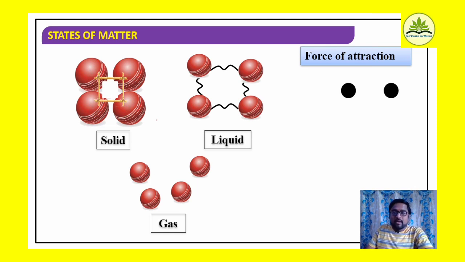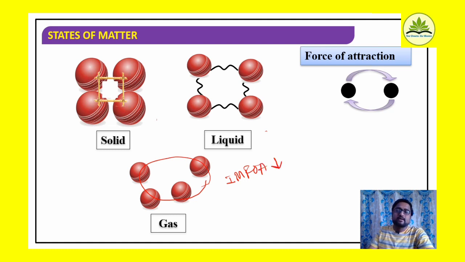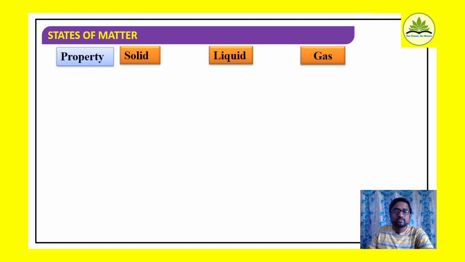Okay. Well, say force of attraction, if I consider, say they attract one another. The particles have a mutual attraction with one another. So in case of solids, they are tightly, closely arranged, but in liquids, intermolecular force of attraction is less, therefore their particles are loosely arranged. And in case of gases, intermolecular force of attraction is very low, therefore particles are freely or very loosely arranged.